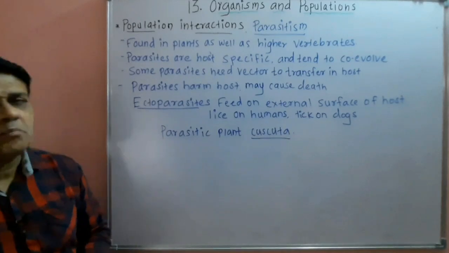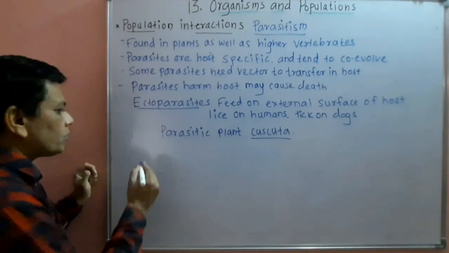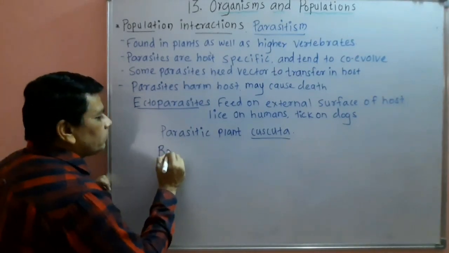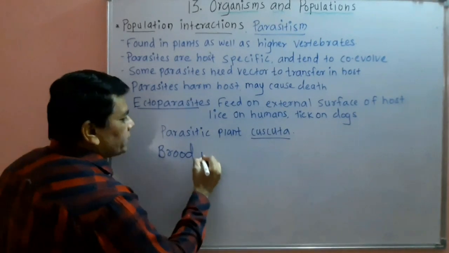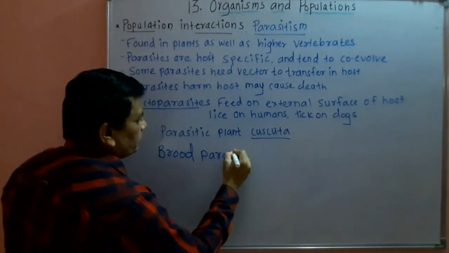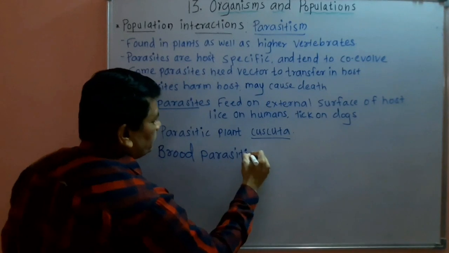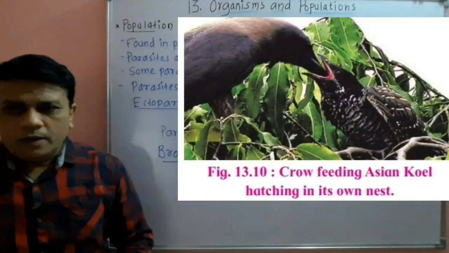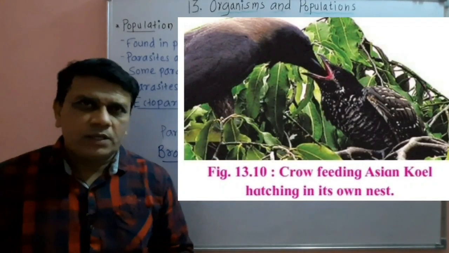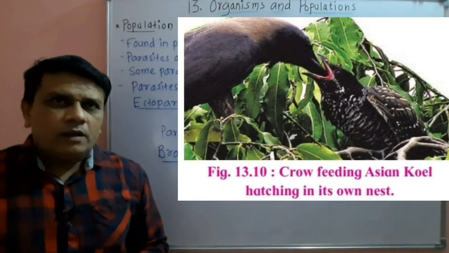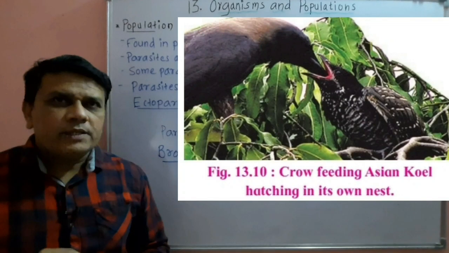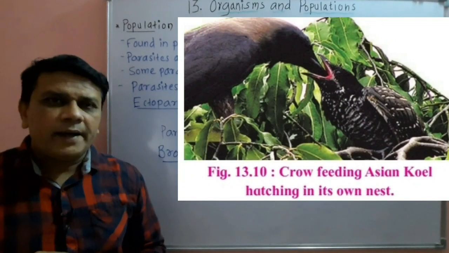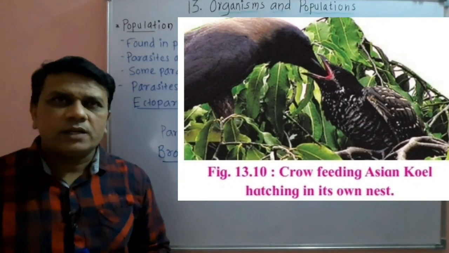Similarly, another example of parasitism is called brood parasitism. Now brood parasitism means it is a type of parasitic behavior shown by the bird called Asian quail.